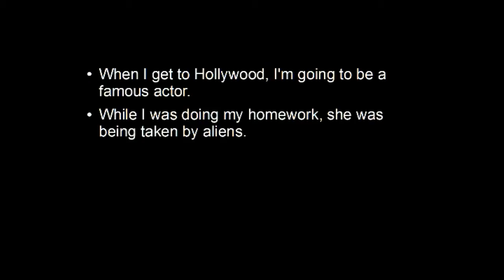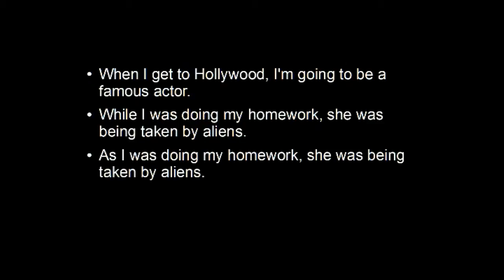While I was doing my homework, she was being taken by aliens. When we use while, we see two actions really happening at the same time. And we're using progressive verbs because those help us make the sentences, the clauses, happen at the same time. So, doing my homework happens at the same time that being taken by aliens happens. As I was doing my homework, she was being taken by aliens. As has a very similar meaning to while, and there's no difference between these sentences.